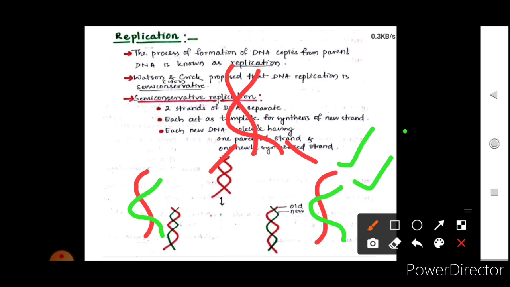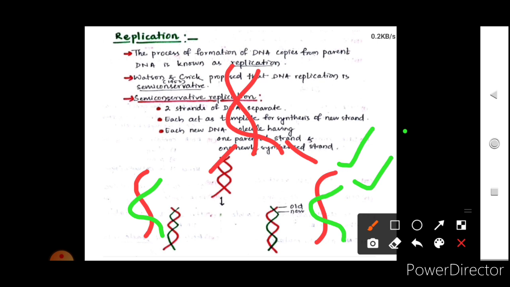If it were a conservative mode of replication, then only the parental DNA would be there, and if it were non-conservative, then entirely new DNA would have formed. But here what we see is that the DNA formed from the parent, the new offspring, will have some portion of the parent DNA which acts as a template for the synthesis of the new strand.